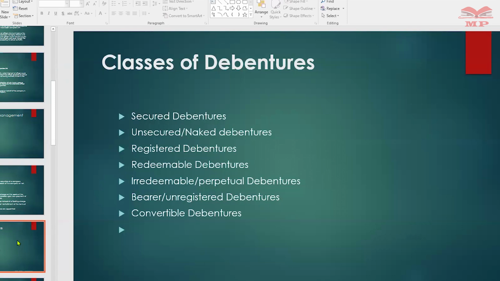We also have a registered debenture, and these are payable to registered holders. A registered holder is one whose name appears both on the debenture certificate and in the company's register of debentures required to be maintained by the company. He can transfer this debenture, but again, the transfer has to be registered. The shareholders have a register. Same thing with the debentures, and this is why we are saying they're registered.